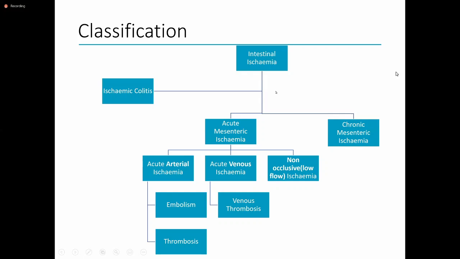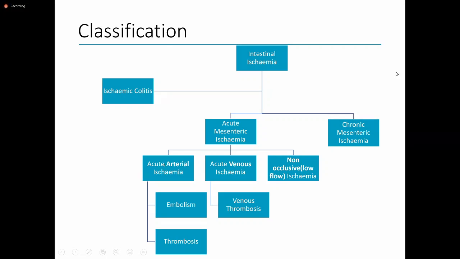So just looking at that classification, I'm going to run through a different schematic here. We're talking about all intestinal ischemia, and as I say, there's quite a heterogeneous mixture of conditions here. So this little kid here out on his own, ischemic colitis, is due to reduced blood flow in the bowel, but it tends to be much more benign. Bad outcome is unusual, and generally, if I'm managing somebody with ischemic colitis, I'm quite relaxed that they'll probably be fine. So compare that with acute mesenteric ischemia, which is what will get a general surgeon up promptly in the middle of the night. This is bad, and this can lead to the death of your patient.